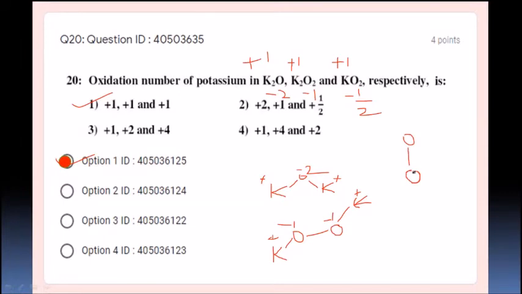It will maintain partial bonding with this oxygen and this oxygen, so it is also one partial, and it is going to be plus 1, right? So here also 1 1 1 1. What is the oxidation state of potassium in all these three compounds? It is straight away plus 1 1 1. So the option number 1 is correct option, students.